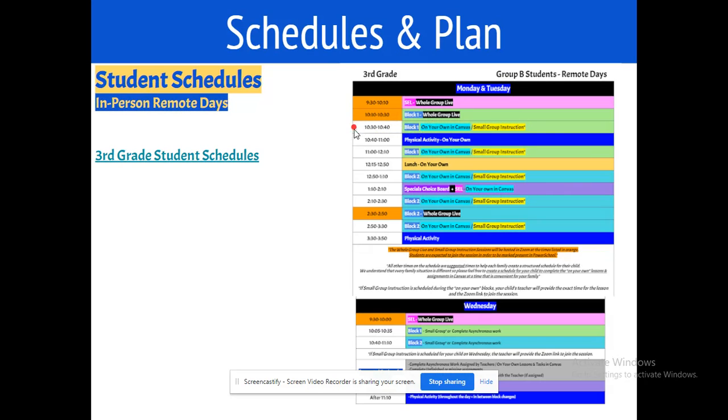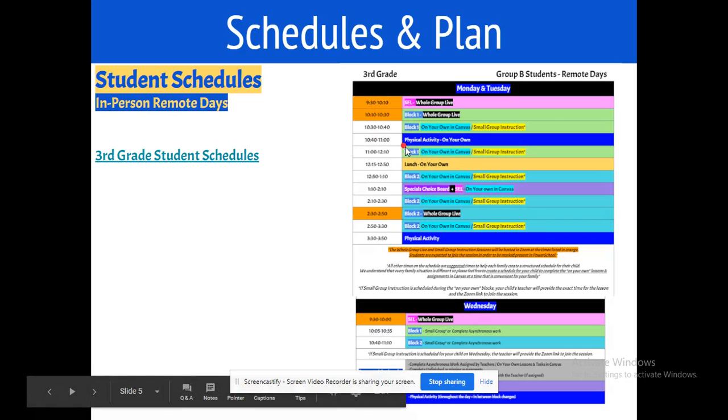So they will be doing either their reading or their math Canvas work depending on what they have for block one. 10:40 until 11 o'clock, they will be having physical activities. So this means recess at home, whether it is running around outside, walking around the house, playing games at home. This is time to give themselves a break from their screen.